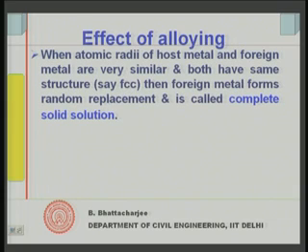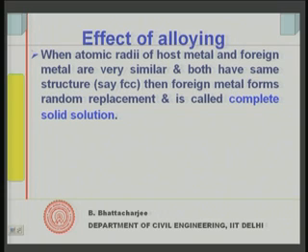Now, as I said, they can form a solid solution. This would depend upon the atomic sizes, the atomic radii of the two, the host and the foreign metal which has come into it.